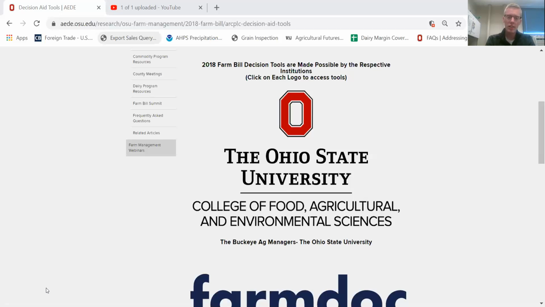If we click here on the Corn Decision Tool tab, I'm just going to start with corn for no particular reason other than corn comes first in the alphabet. The very first thing you're going to need to do is select your state, your county, and then your practice. Now we're just going to keep it here at the default option of Ohio. I've already designed this so the default option falls to Ohio.